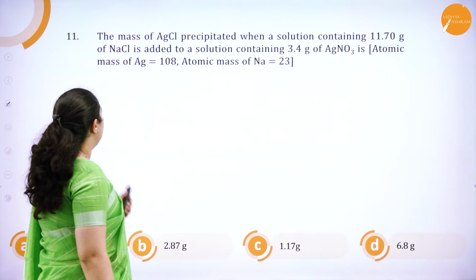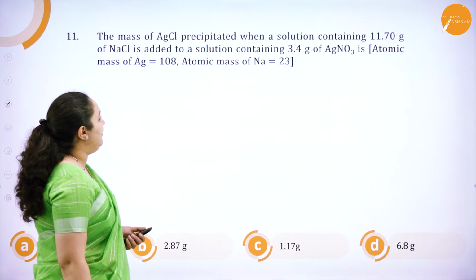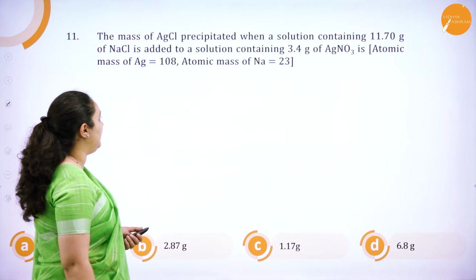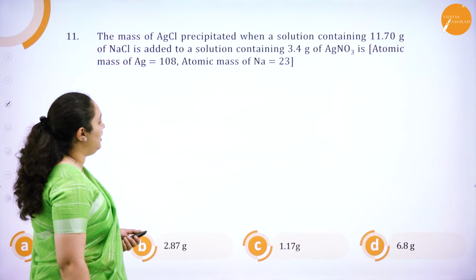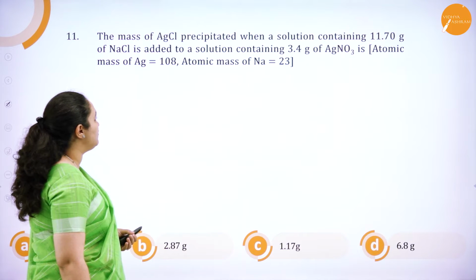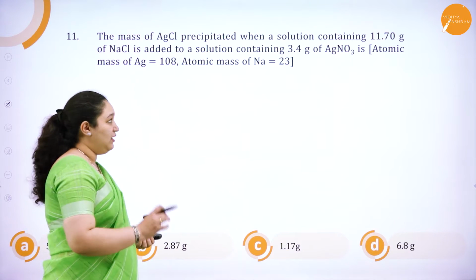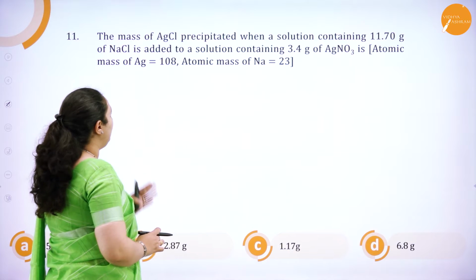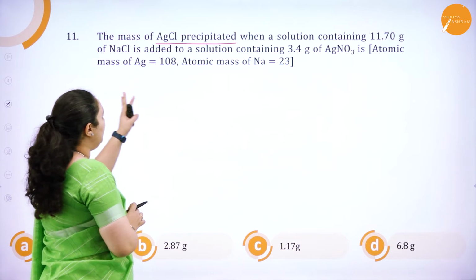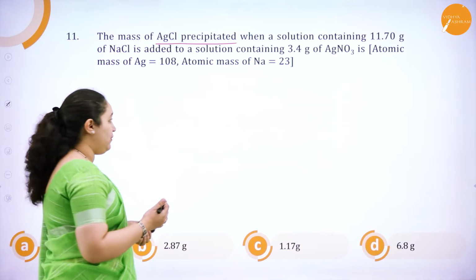Next question which we have is, the mass of AgCl precipitated when a solution containing 11.70 grams of NaCl is added to the solution containing 3.4 grams of AgNO3. Given atomic mass of silver is 108 and atomic mass of sodium is 23. So, what is the question? Read very carefully. You have to find the mass of AgCl which is precipitated when NaCl and AgNO3 are reacting with one another. Okay, so we'll first write the equation.